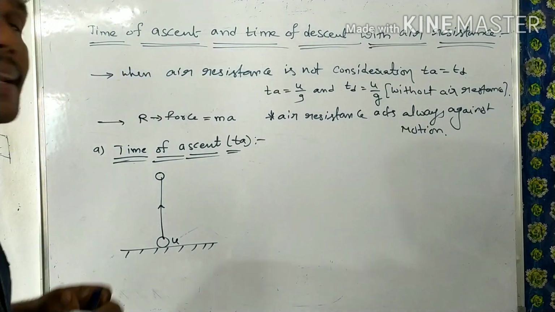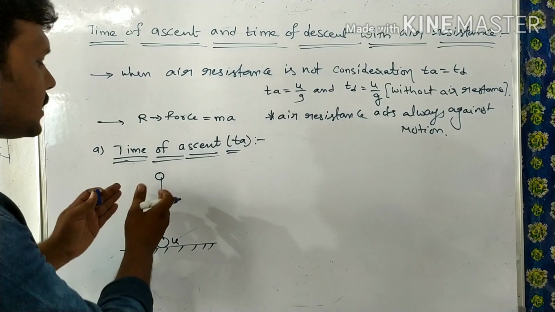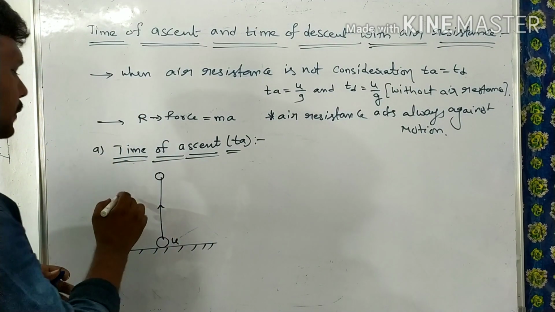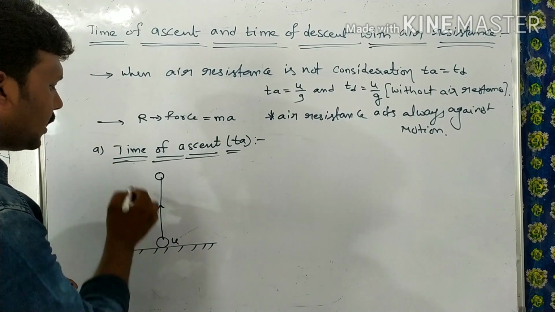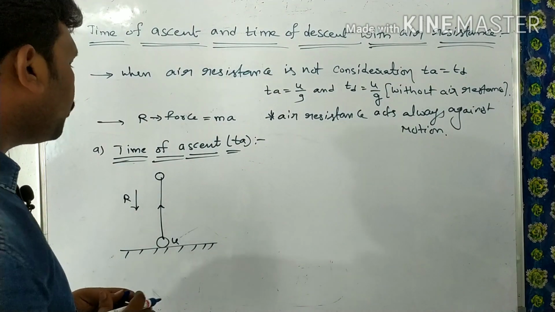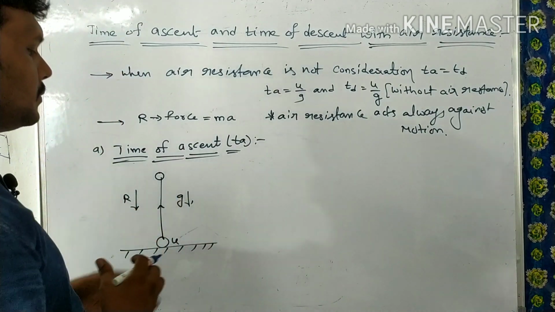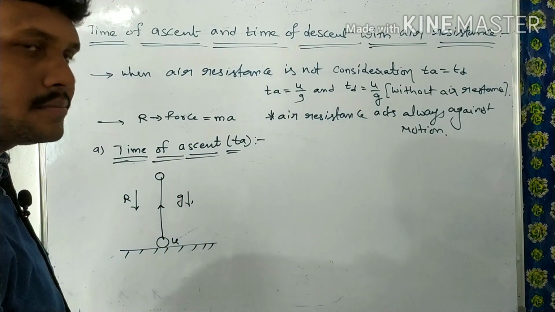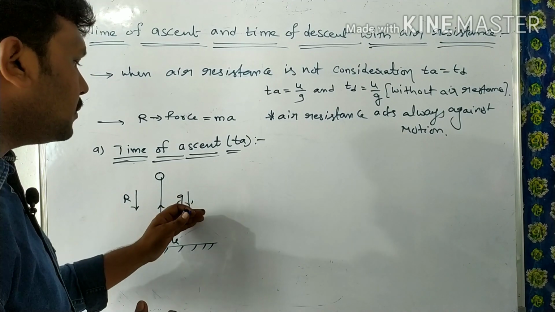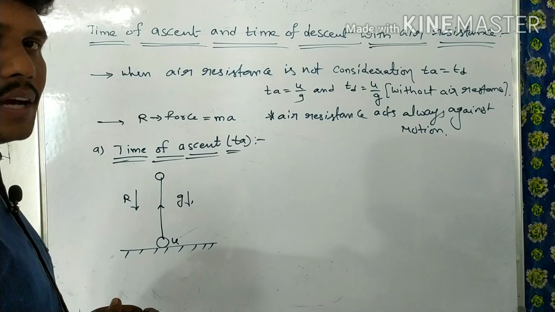It means that while the body is moving in the upward direction, the air resistance will act in the downward direction. That means R is acting in the downward direction. Are you understanding? And at the same time the gravity is also acting in the same downward direction. Air resistance and gravity due to the earth both are acting in the downward direction.